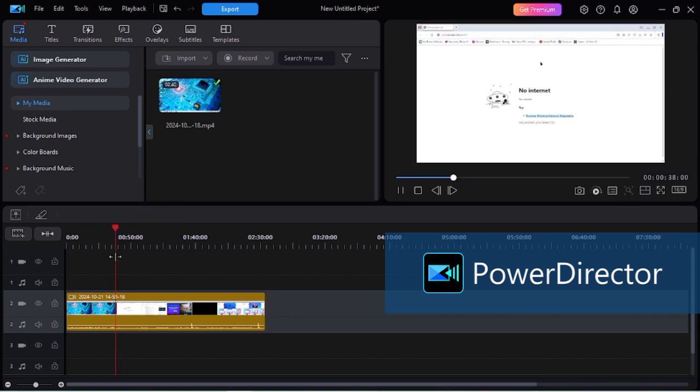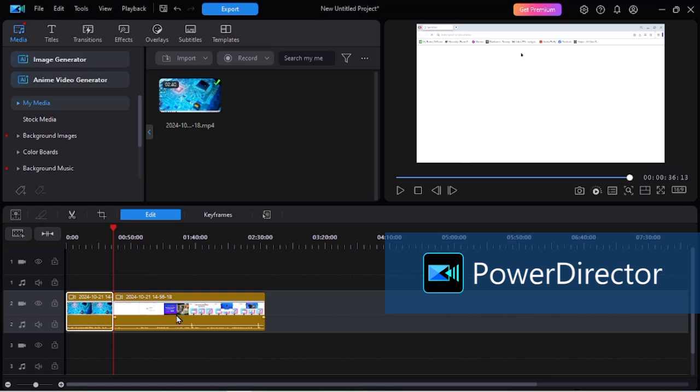Now I am going to cover the topic of how to cut some element of the video in between the video. As you can see here, my internet connection got cut off. So I will click cut over here. But if I click on this and cut the entire video, then the entire video will be deleted. I want only some part of the video to be cut off.